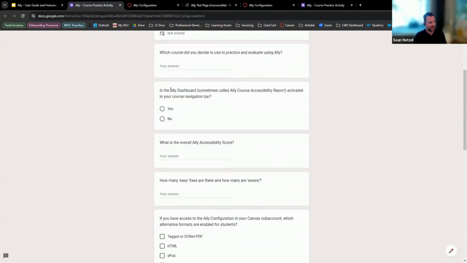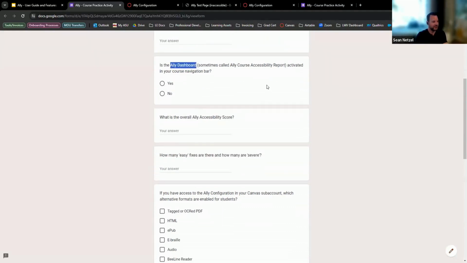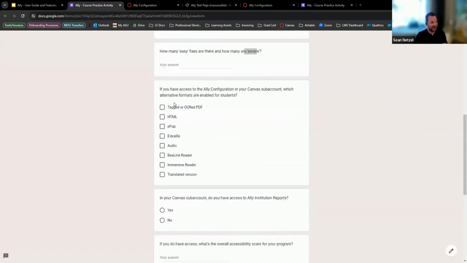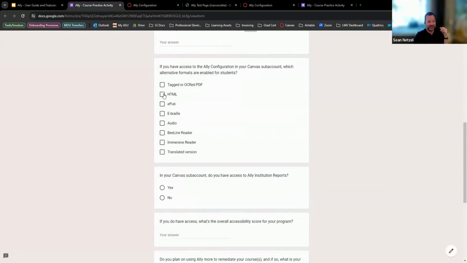When you go into a course, is the Ally dashboard or the Ally accessibility report activated in your Canvas navigation bar? What's the overall score? What are the easy fixes or the severe fixes, things like that. So definitely try this out, check if you have access to the Ally configuration. What alternative formats are actually enabled? Because you might say, hey, I realize we don't have tagged or OCR PDFs turned on. We need to turn that on. Or even the translated version. Ours is not turned on.